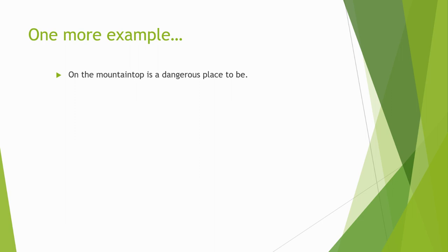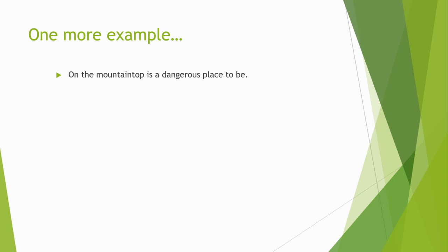We have another phrase up there. It's one of location. What's that? On the mountaintop.